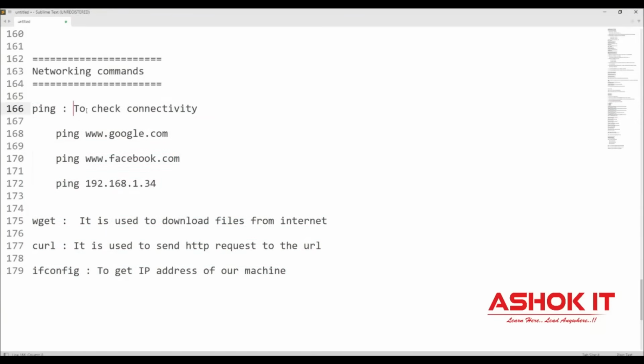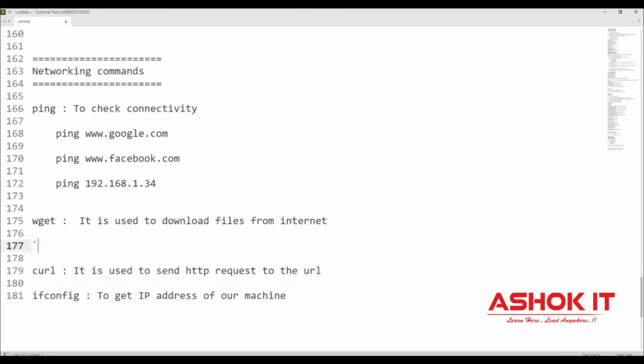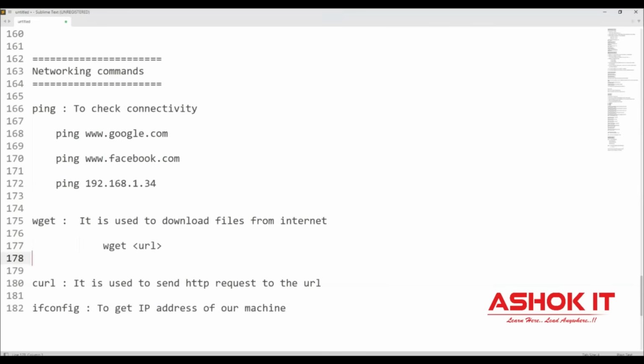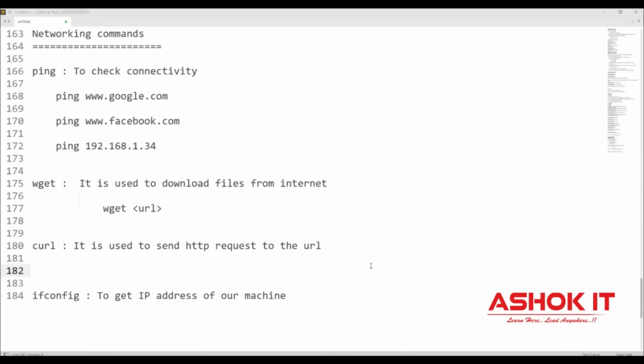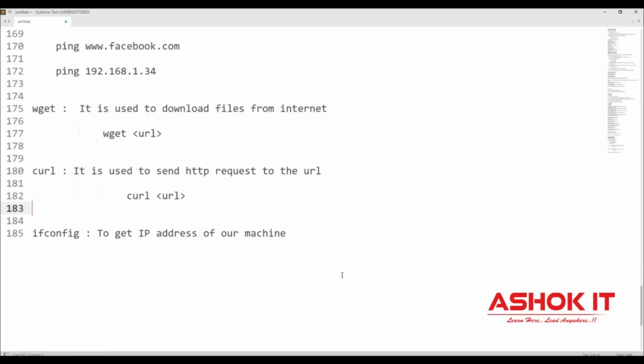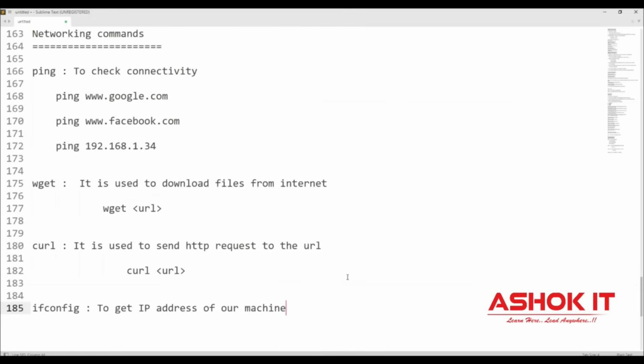Ping command is used to check the connectivity. wget command is used to download files from the internet: wget space the URL of the file. I have downloaded the Tomcat server. Curl command is used to send an HTTP request to a URL, so with curl, give the URL you want to send the request to. ifconfig gets the IP address of our machine.